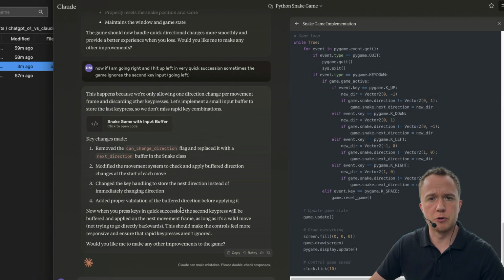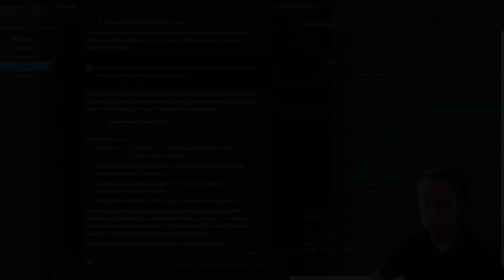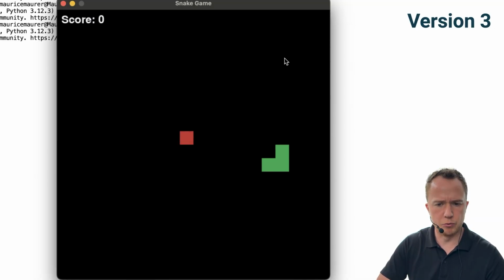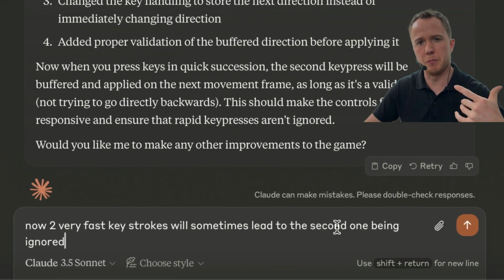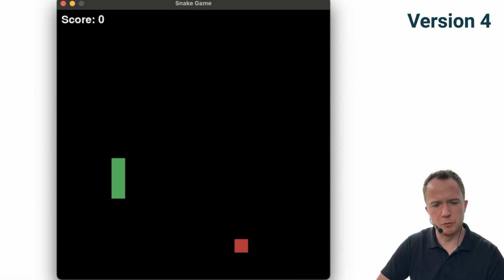It seems to understand the problem and gives us the third version of the code. It's still ignoring rapid key input. Sometimes it works if I give it a little bit of time, but if I hit them in quick succession, it still ignores them. Which, by the way, is also exactly what we had last time. We had to prompt it multiple times. If you give it a little bit of a break in between, it will react, but if you do it fast enough, it will ignore them.